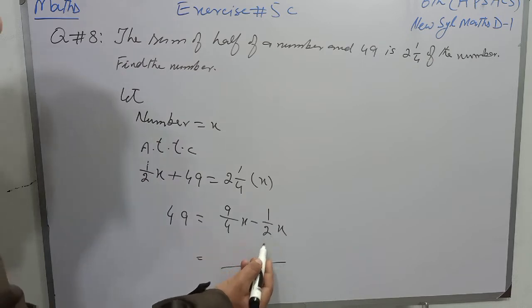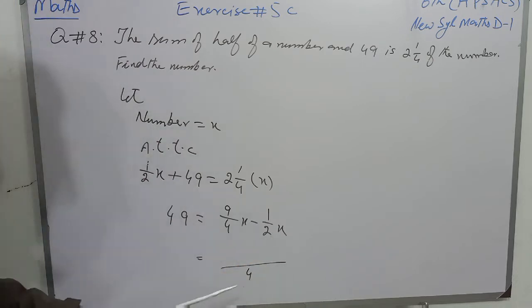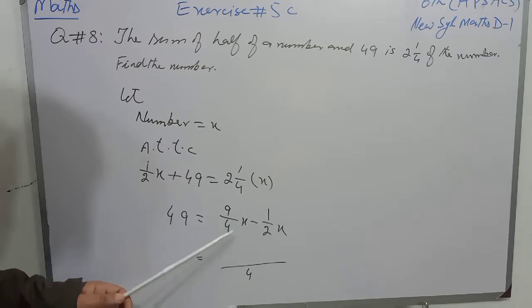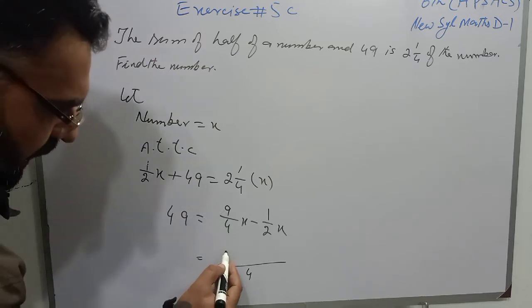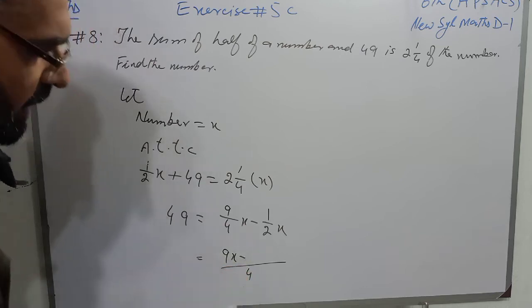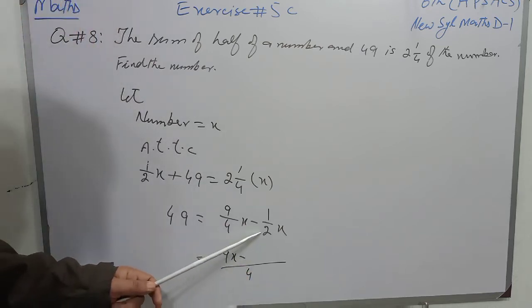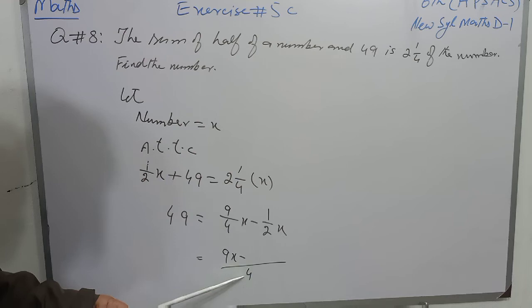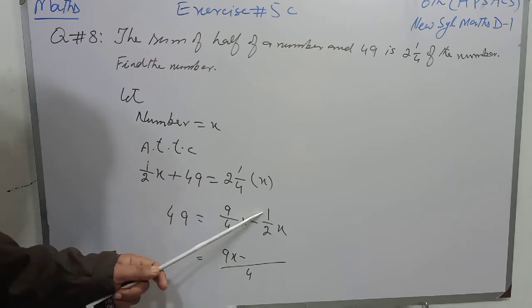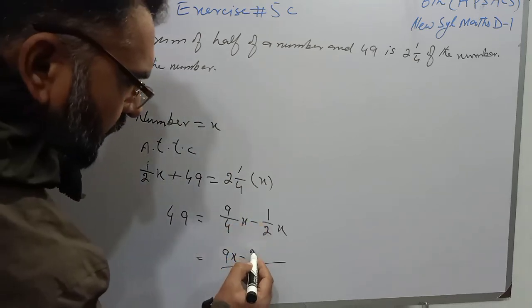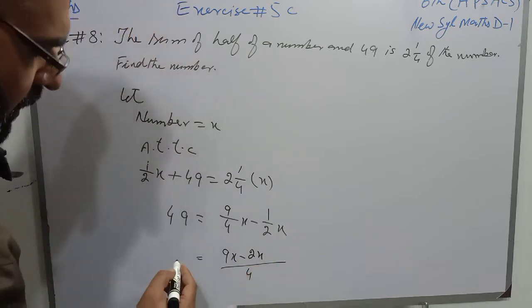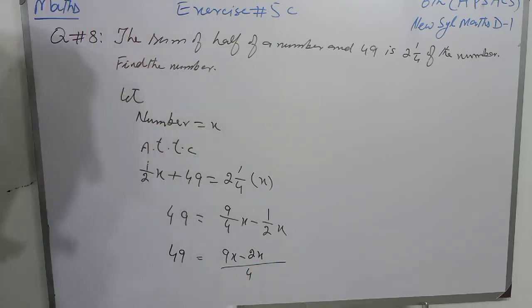The LCM of 4 and 2 will be 4. When 4 is divided by 4, we have 1 as quotient, and 1 multiplied by 9, we have 9x minus, when 4 is divided by 2, the quotient will be 2, and 2 is multiplied with the numerator, that is 1. So 2 1s are 2x is equal to 49.